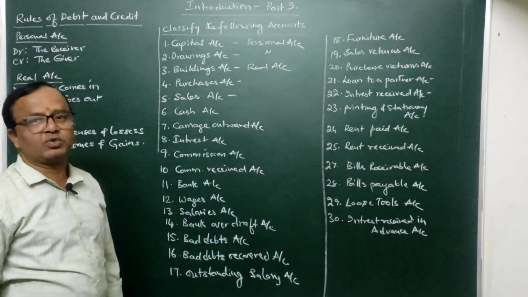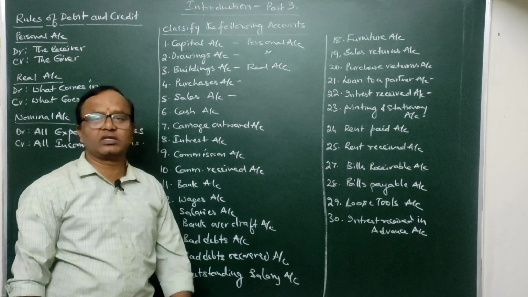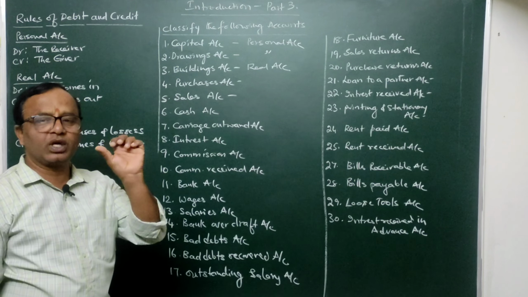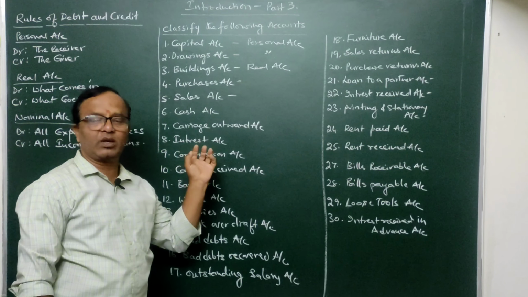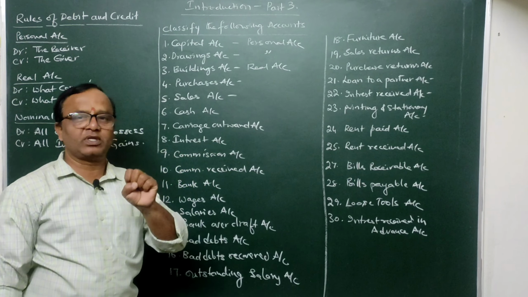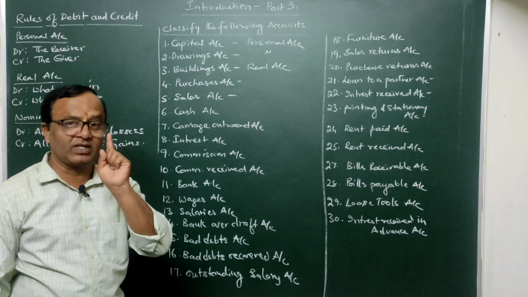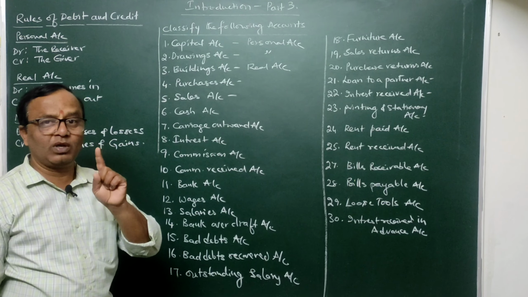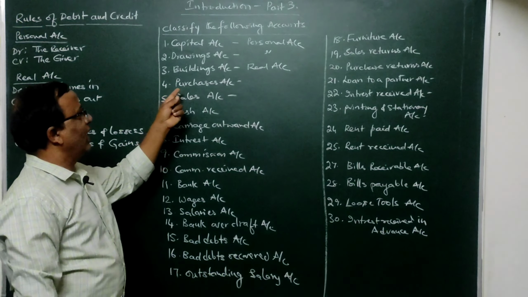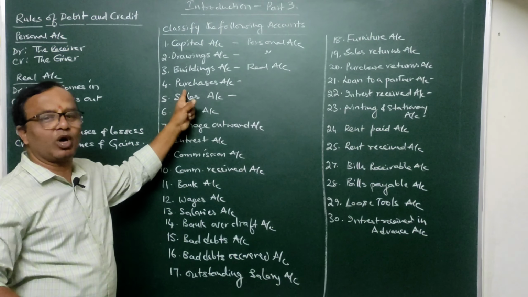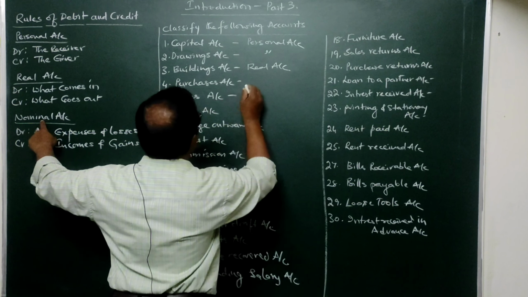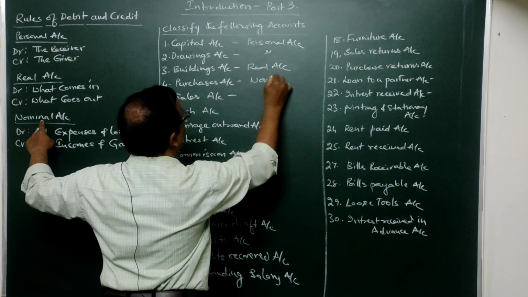Purchases account. I have already told you, this term purchase we will use only for the purchase of goods. Goods are those things in which the businessman is carrying on his business. So if goods are purchased, then only purchases account will come. If an asset is purchased, purchases account will not come. So this is an expense which the business will be incurring in the normal course of running the business. Since it is an expense, it is a nominal account only.